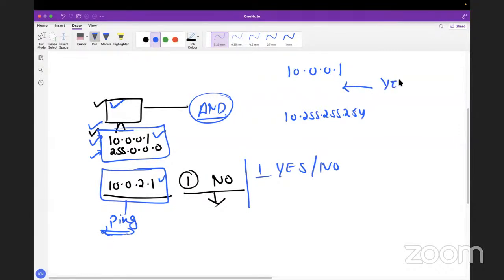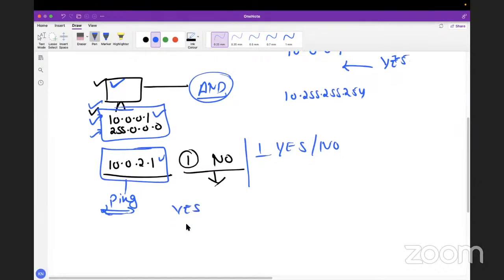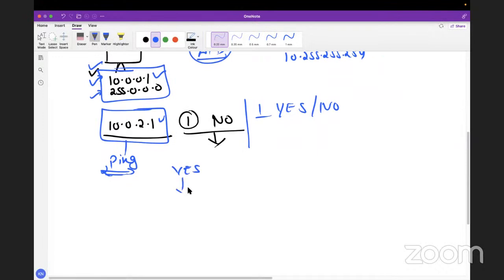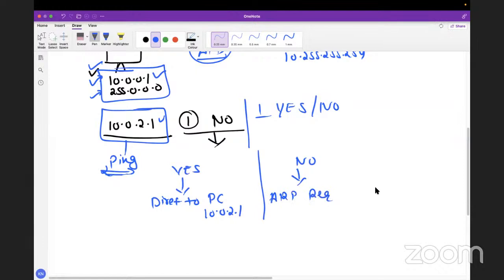If yes, I will send the ARP request directly to the PC, the same IP 10.0.2.1. If the answer is no, it will send the ARP request to the default gateway. So we have two things here.